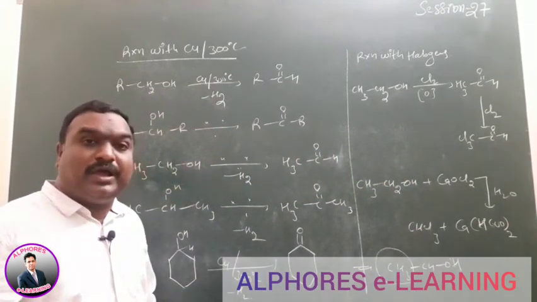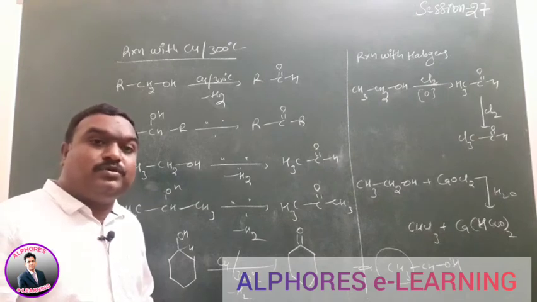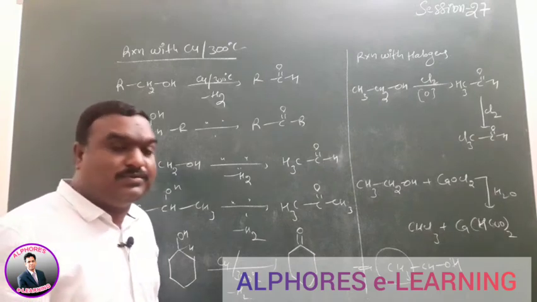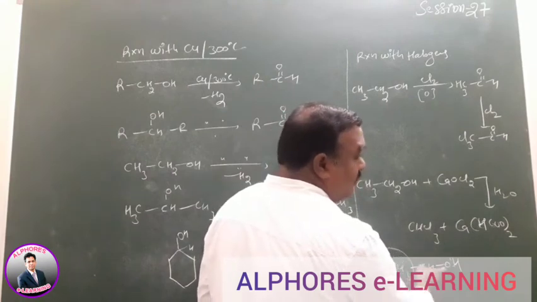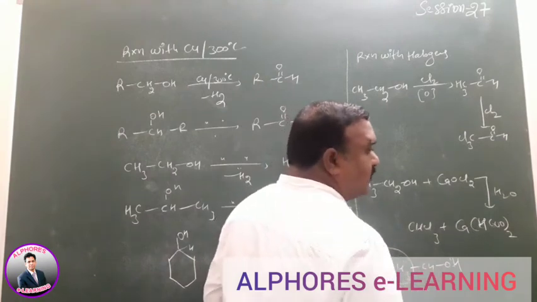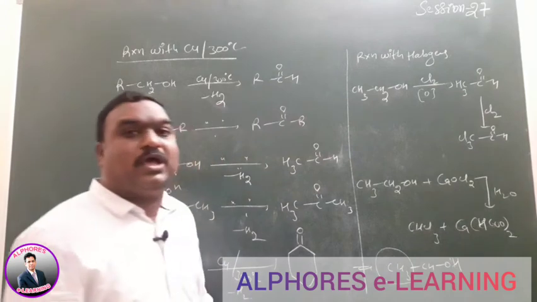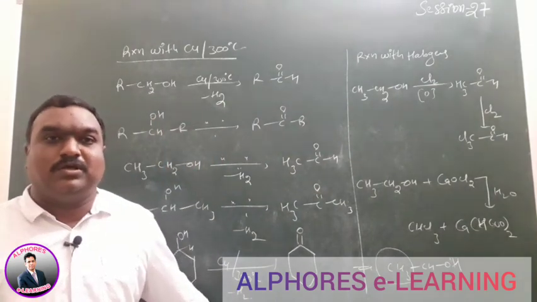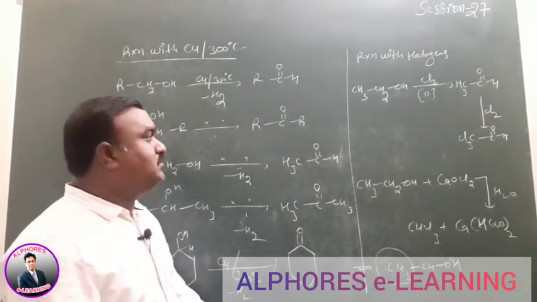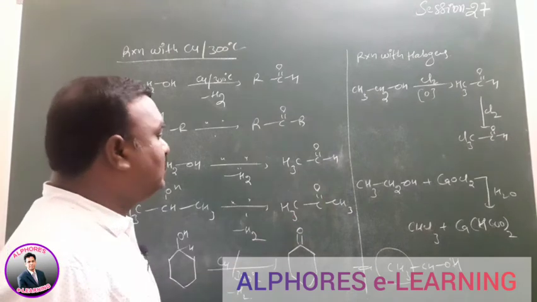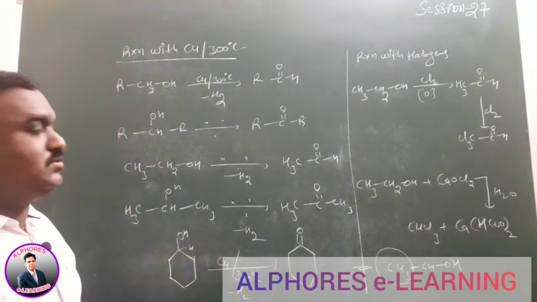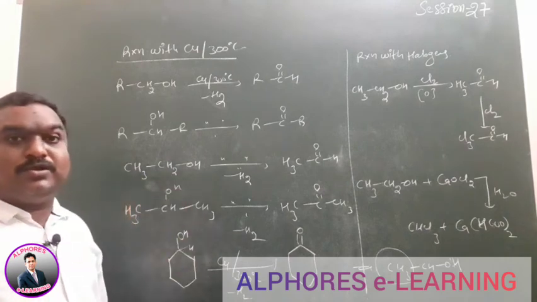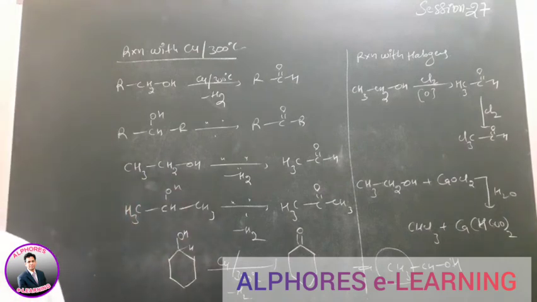How can you identify whether a compound gives the haloform reaction or not? If a methyl carbon-hydroxy function is there, then that compound gives haloform reactions. This is the way to write the product wherever the haloform reaction, reaction with halogen, or dehydrogenation reactions are given.